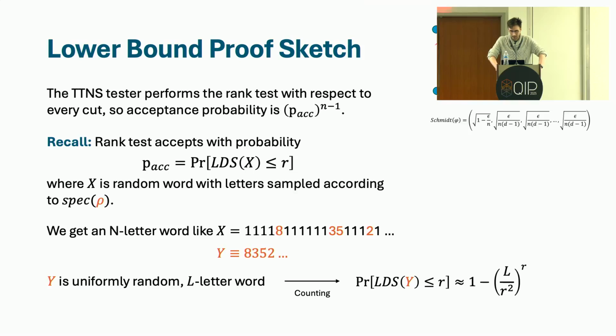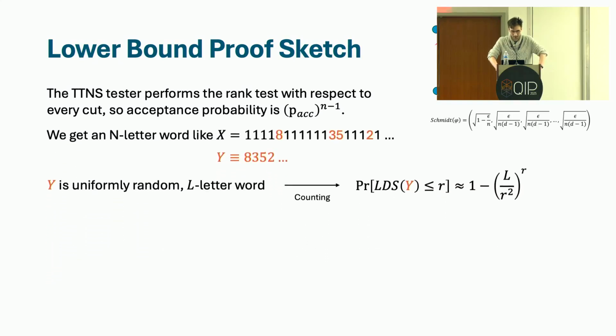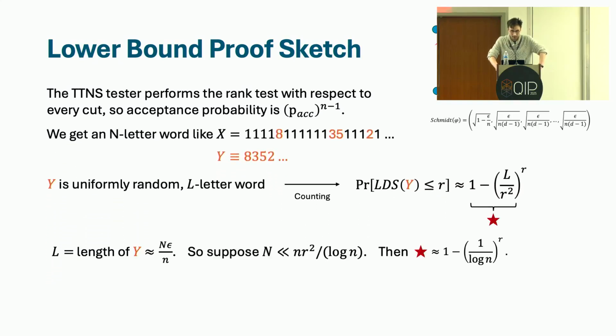And what you'll find in this case is something that should line up with your intuition, that the probability that you observe the longest decreasing subsequence being at most R is very close to 1, unless the length of this subword y is close to R squared. Okay. So now note that the length of the random word y is itself a random variable. It's like a binomial random variable with parameter epsilon over n, because with probability 1 minus epsilon over n, you see the letter 1. And then with probability epsilon over n, you see a different letter.